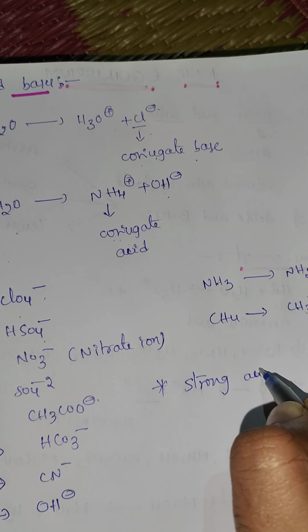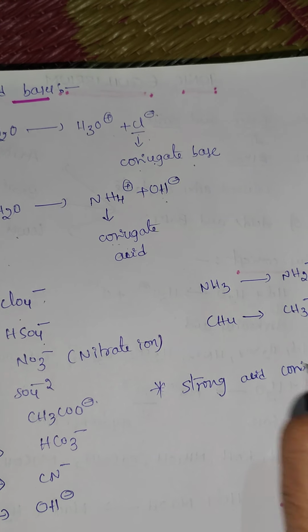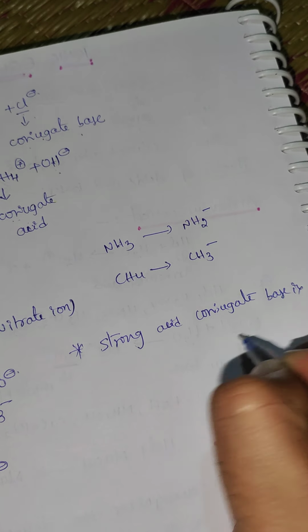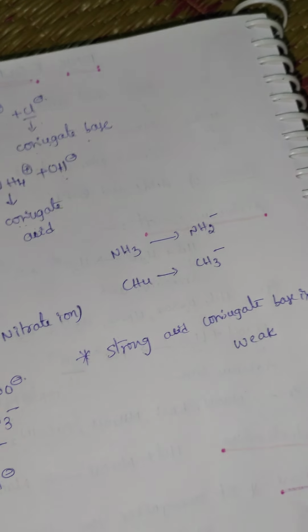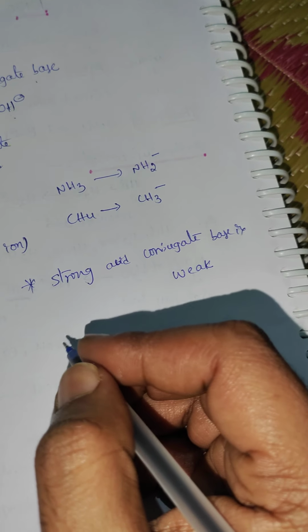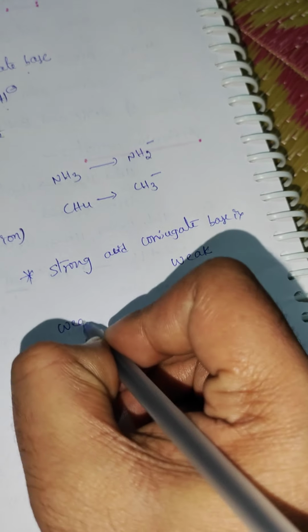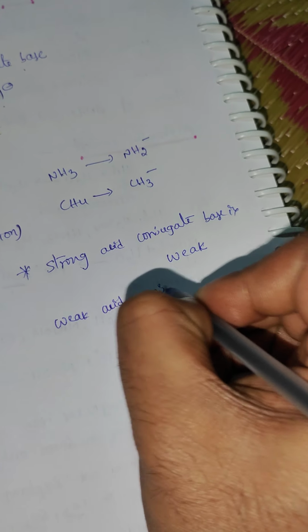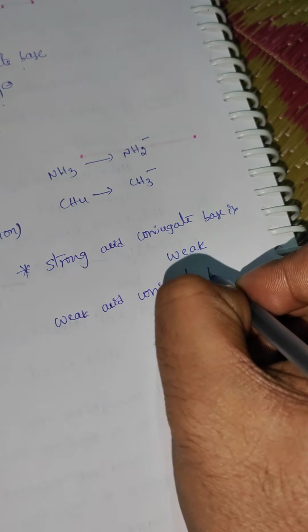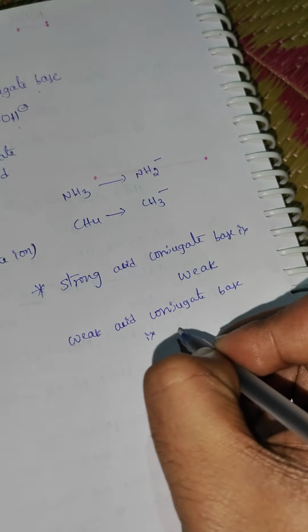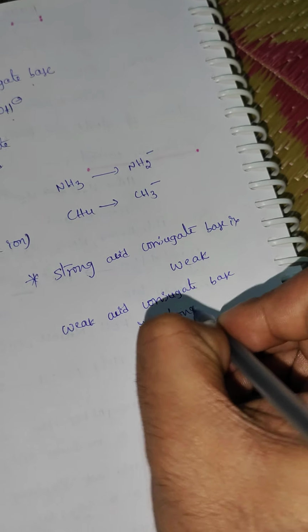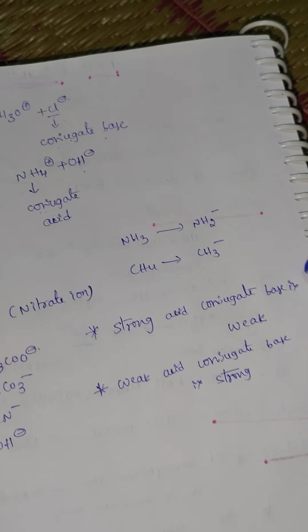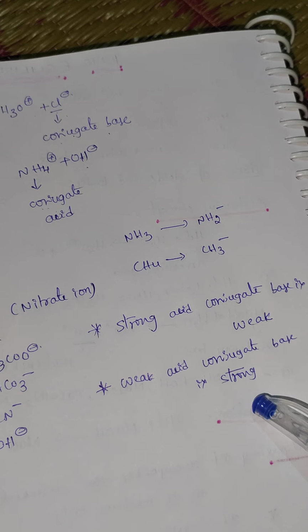A weak acid's conjugate base is strong. To remember this: strong acid, conjugate base is weak; weak acid, conjugate base is strong.